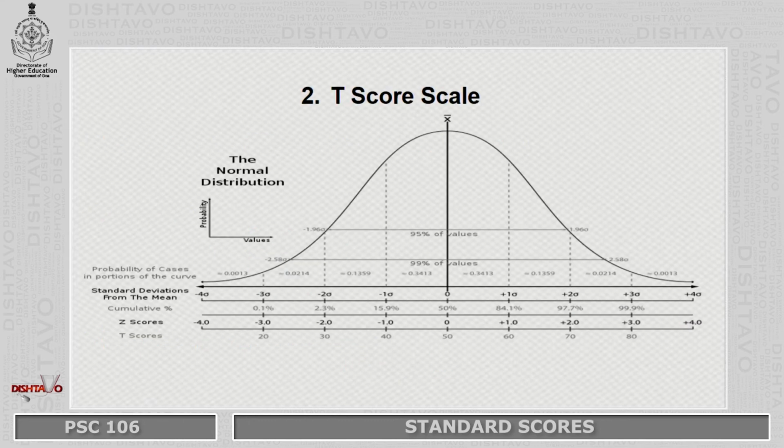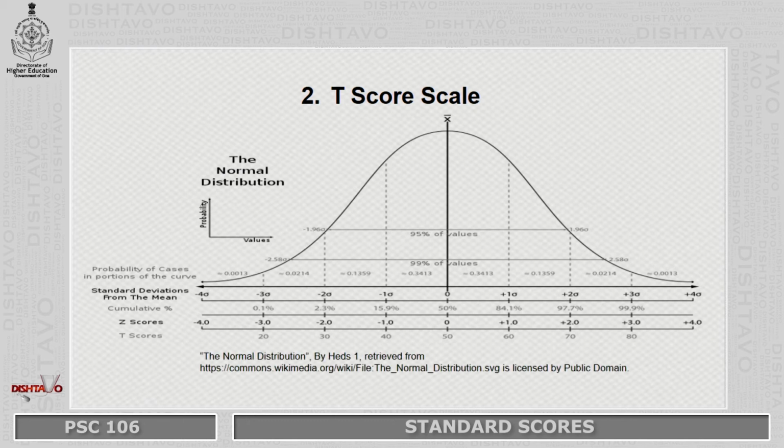Now as I have said, you do not really have to do all these computations because you have the scales available over here. So you have the T-score scale over here, and one of the major differences between T-score and Z-score is that Z-scores are available in negative signs, whereas T-scores are not, which makes it very much easier. Alright. So T-scores start from 20 with a mean of 50 and end at 80.